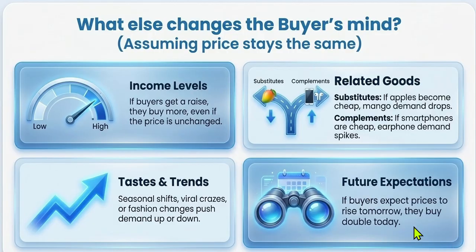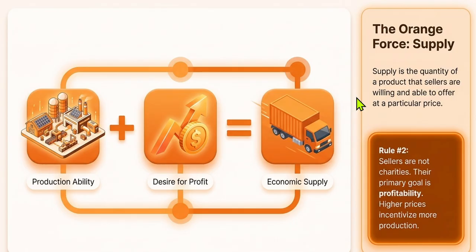Future expectations. If buyers expect prices to rise tomorrow, they buy double today. Just an example, if it is expected that the fuel price will increase tomorrow, everybody would line up at the petrol station to fill fuel in their cars a day before, because they would all want to save 5 rupees for every liter, which means for 10 liters 50 rupees. And likewise, if 2 cars, 3 cars, then people prefer loading their vehicles.